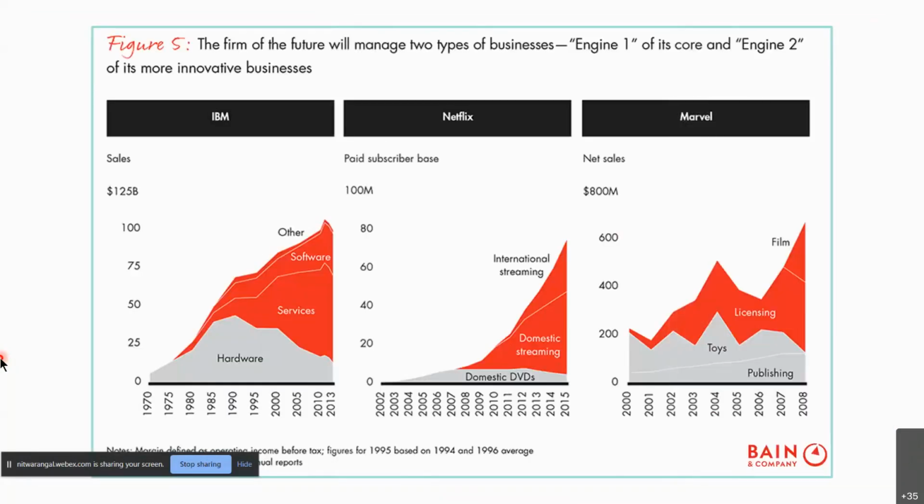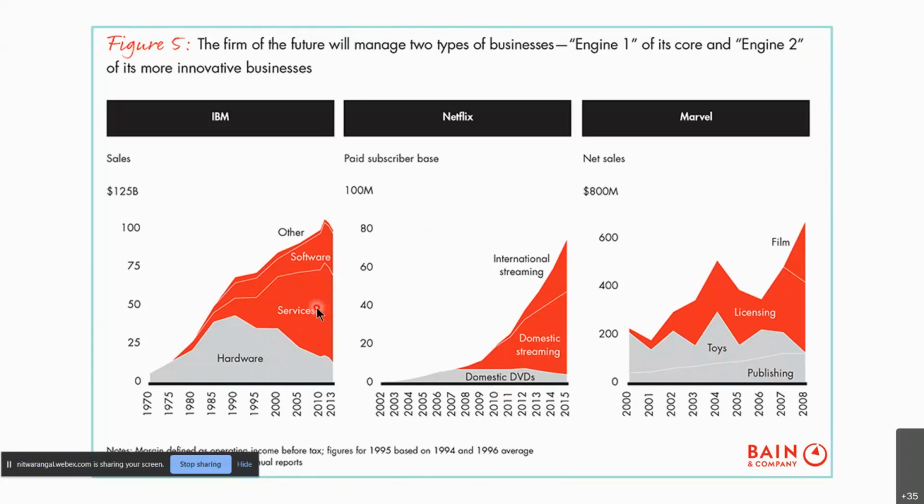And we'll move on to Bain and Company. Here they are trying to compare three different organizations: IBM, Netflix, and Marvel. They are using what we call, if you recall, a stacked area chart. They haven't mentioned the legends, but since there are only two main ones, you can see the gray is the tangible products, like hardware, domestic DVDs, toys, and publishing for Marvel, and domestic DVDs for Netflix.